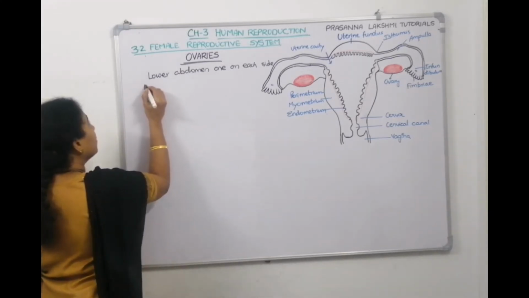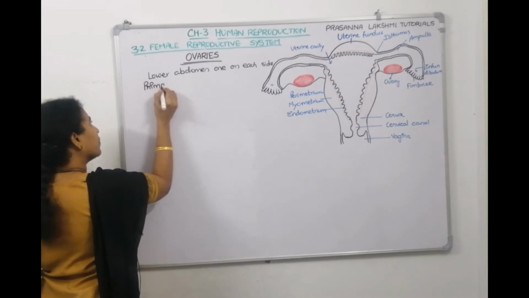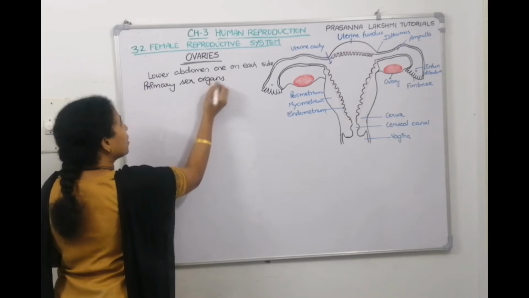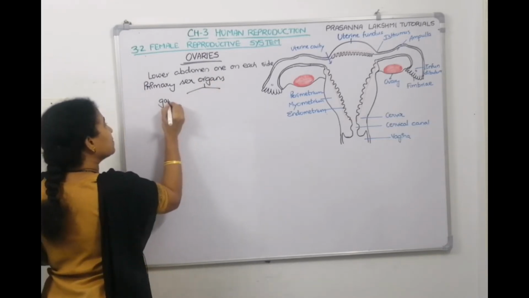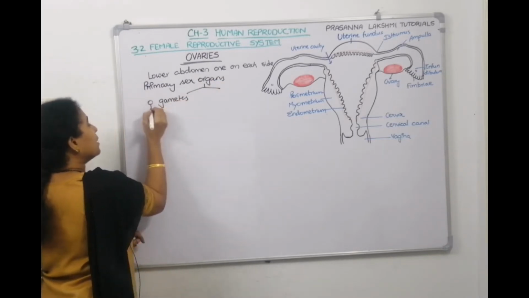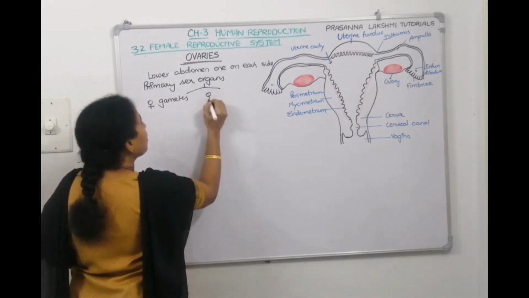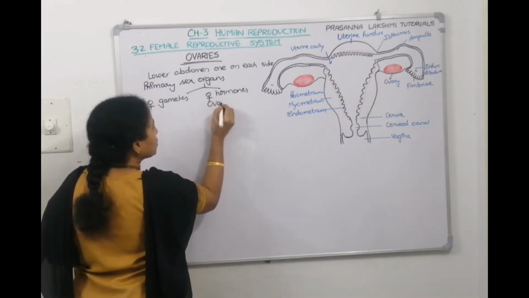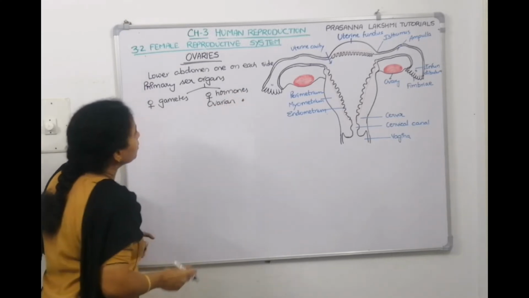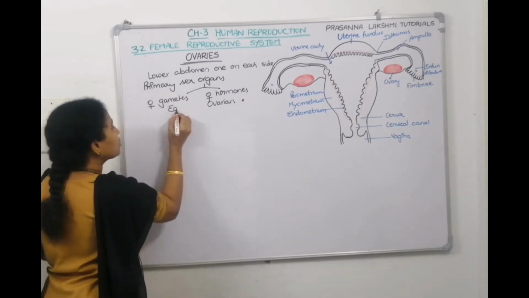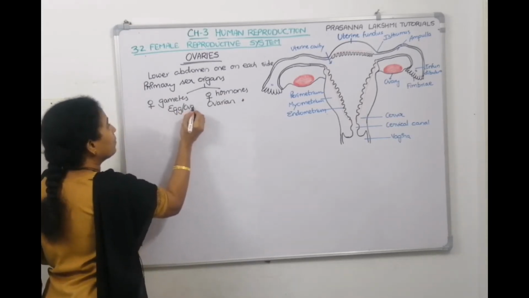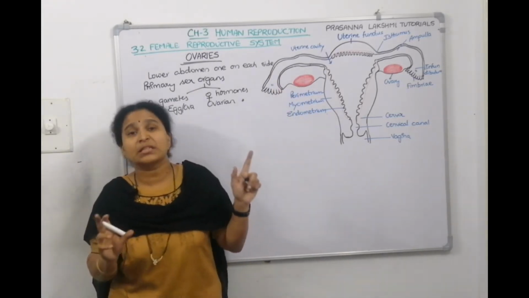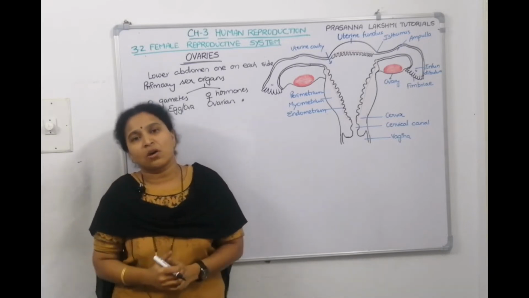So they are primary sex organs. And we have discussed what should a primary sex organ do. It has to make the gametes, female gametes it has to produce. The female gamete is called egg, and it has to produce the female hormones. The female hormones are called ovarian hormones. It has to produce ovarian hormones, and it has to produce the female gamete which is called egg, or ova. So it is the place where egg is produced. It is the place where estrogen is synthesized. So that is why it is called a primary sex organ, right?